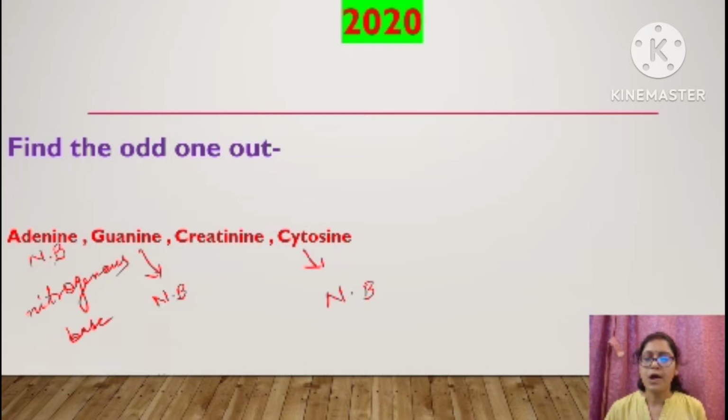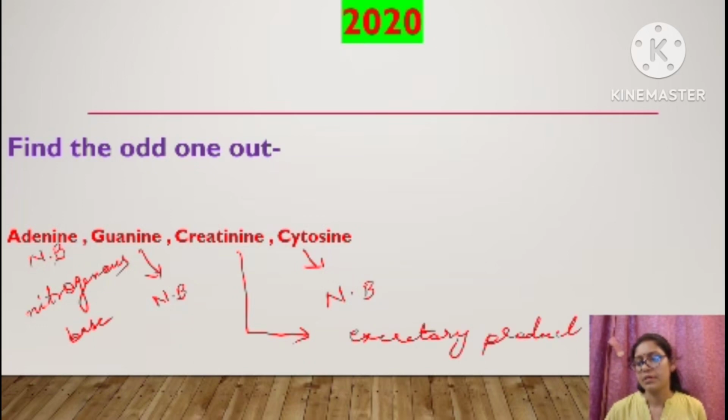What about creatinine? It will not come under the group of nitrogenous bases. It's an excretory product, which we will study in the excretory system chapter. Here, instead of creatinine, it should be adenine, guanine, thymine. Thymine is a nitrogenous base. So creatinine is the odd one out. Answer is creatinine.